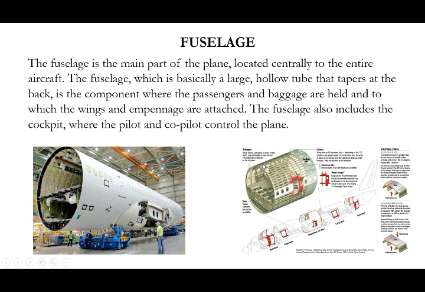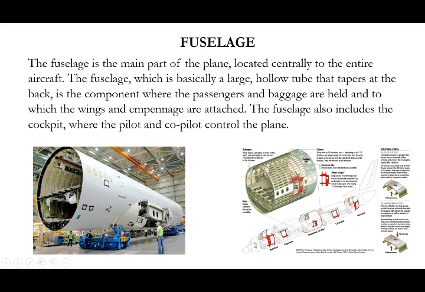Next, what is fuselage? Fuselage is the main part of the plane, located centrally in the entire aircraft. It's a large hollow tube that tapers at the back. In this fuselage all the passengers and baggage are held, and the wing and empennage are attached to the fuselage part. The fuselage also includes the cockpit.